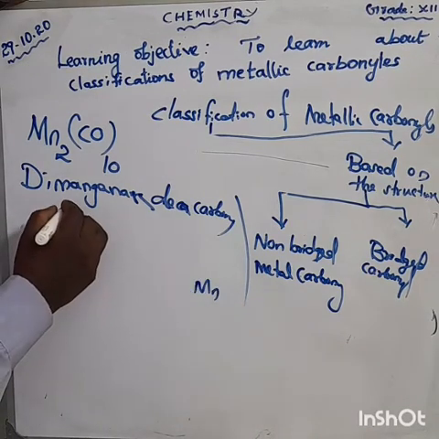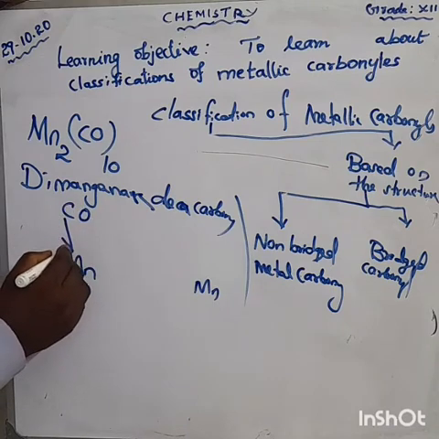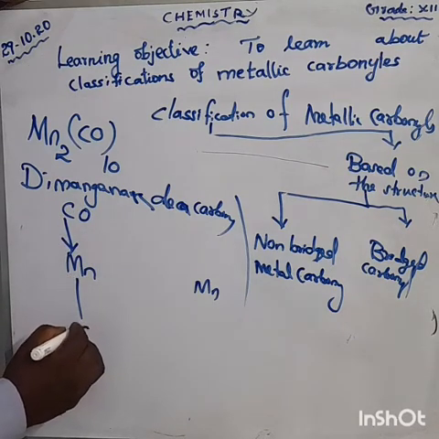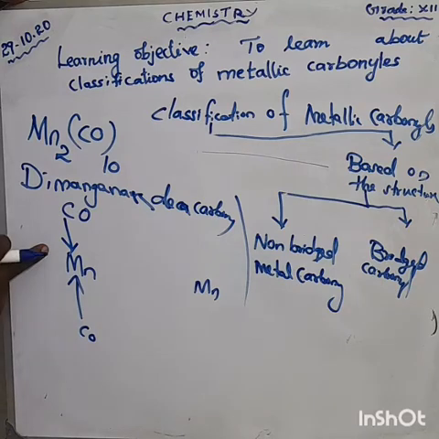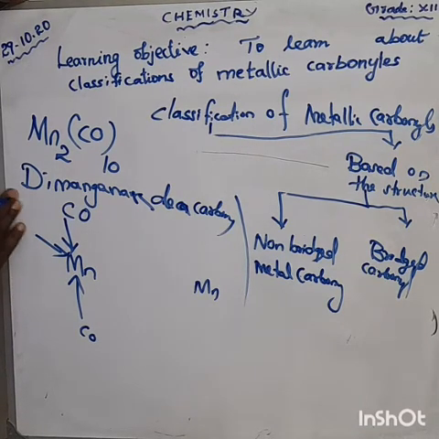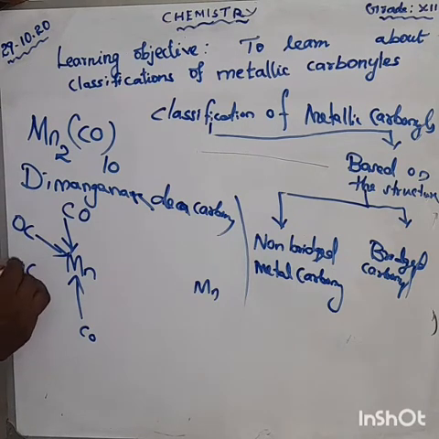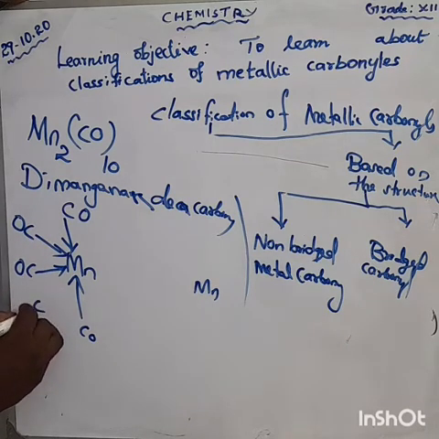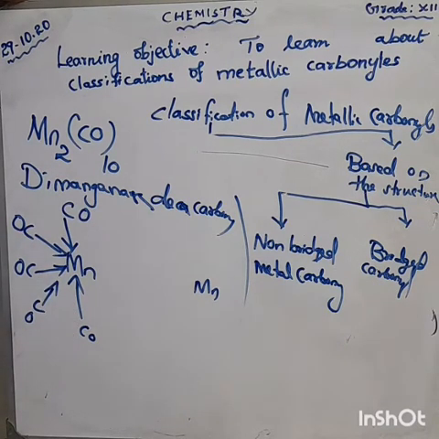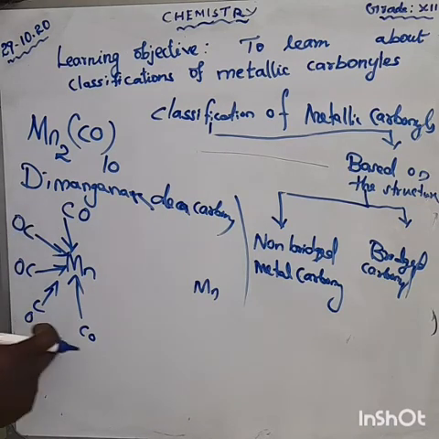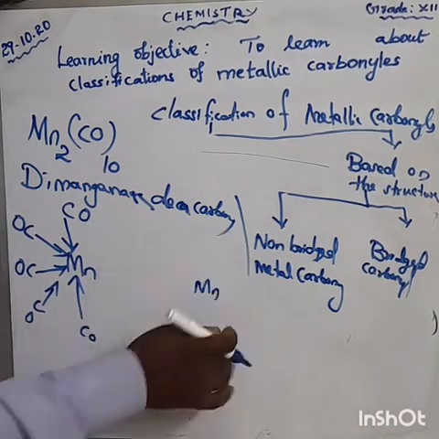So it can be written as CO. Don't forget to put the diagram. First you write oxygen, second you write carbon. CO, 4 over CO. That is 5 terminal carbonyl. This also has 5 terminal carbonyl.